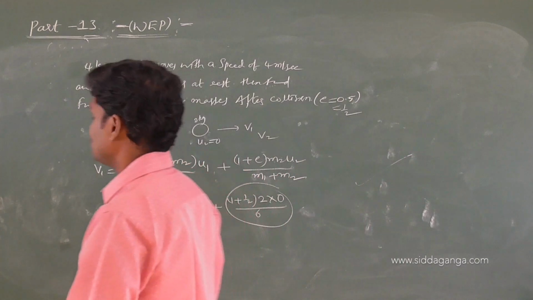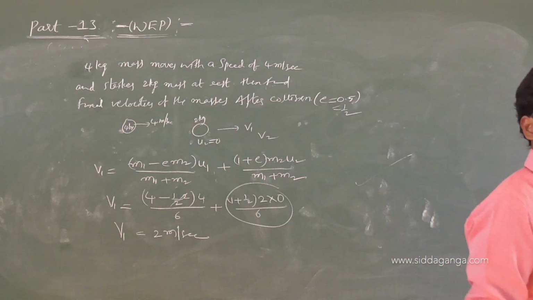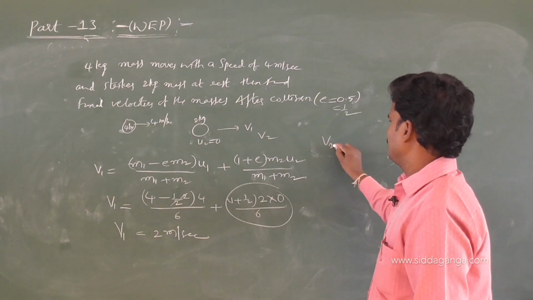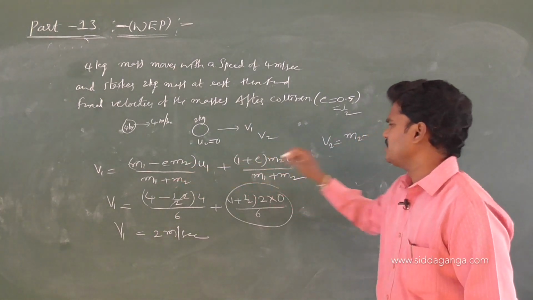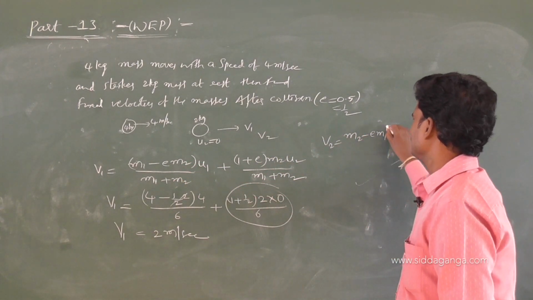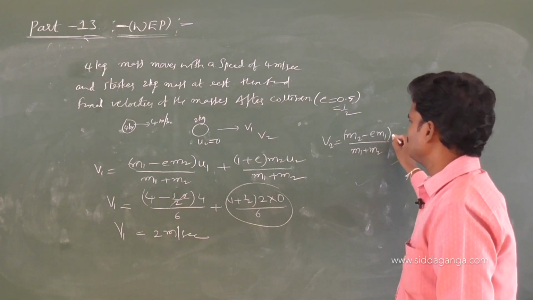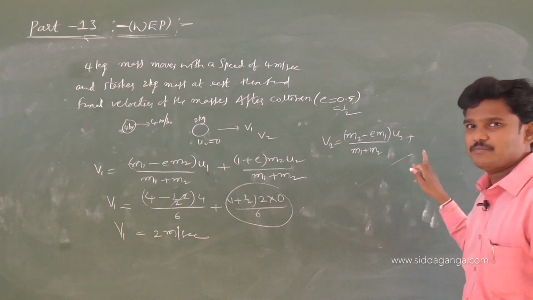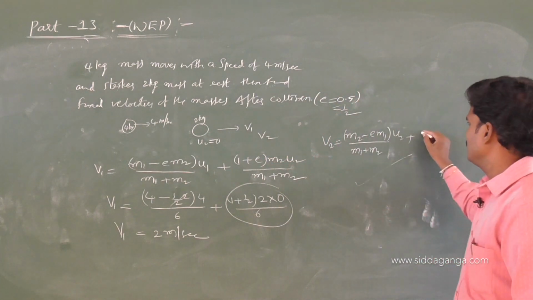Time is not sufficient to verify the perpendicular concept. Anyhow, find V2. V2 is equal to the formula with M1 replaced by M2: (M2 minus M1) by (M1 plus M2) times U2. Just I am changing 1 as a 2. See, I am writing like this only every time. I remember only one formula, the starting one.